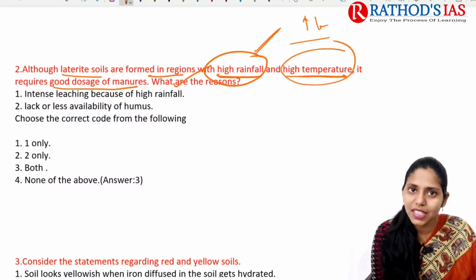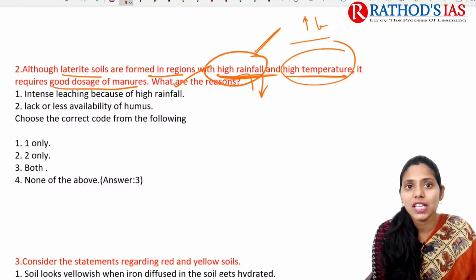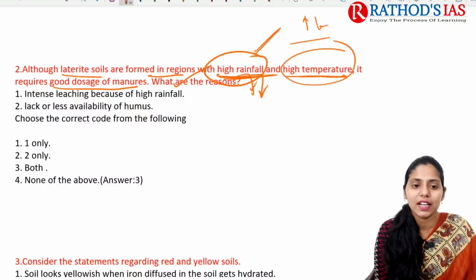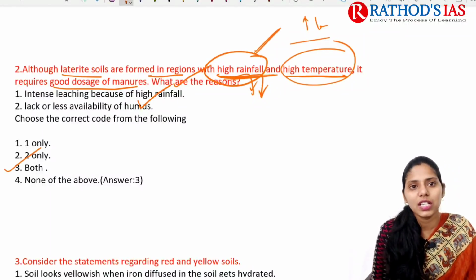So this first statement is correct. Next one is, whenever there is high rainfall, this area will have very low humus content. So this statement is also correct. So the correct option here is 3, both.